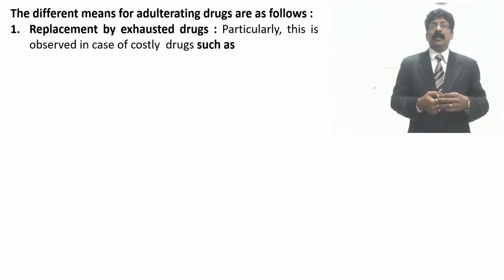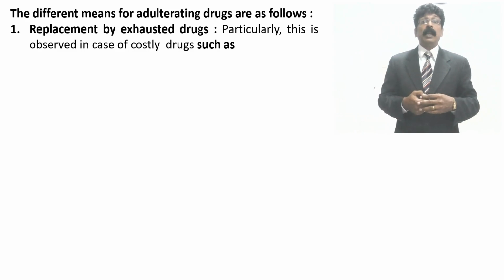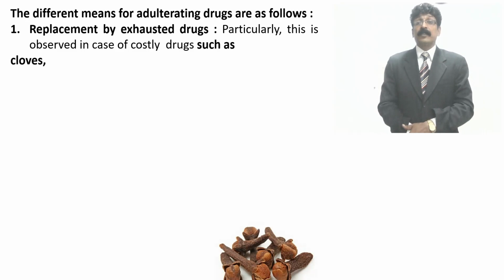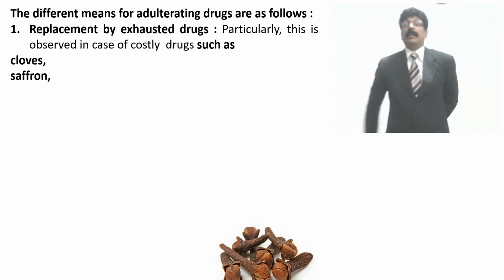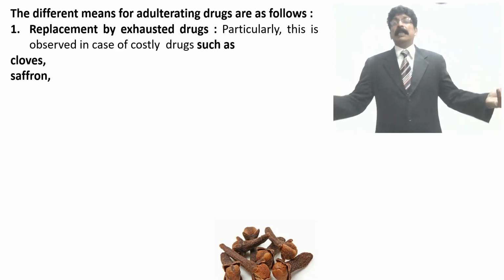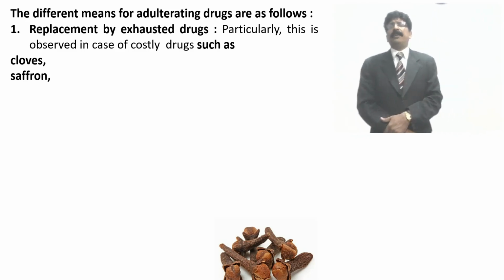That is exhausted drug. Particularly this is observed in drugs such as clove. They take the volatile oil and sell it, or it is over dried. Volatile oil is not there. Eugenol is not there, which means the clove does not have any activity.